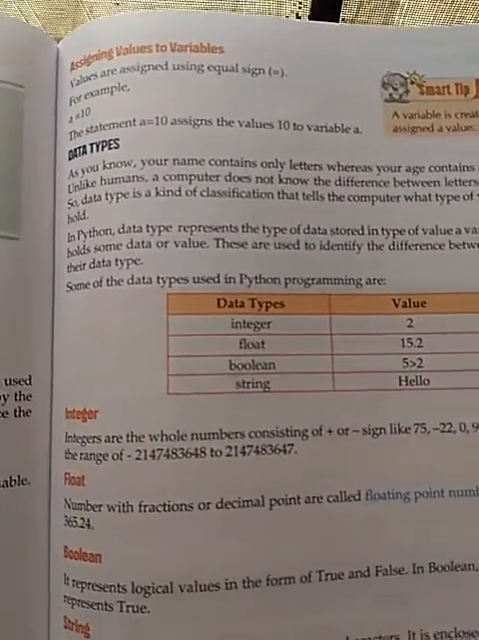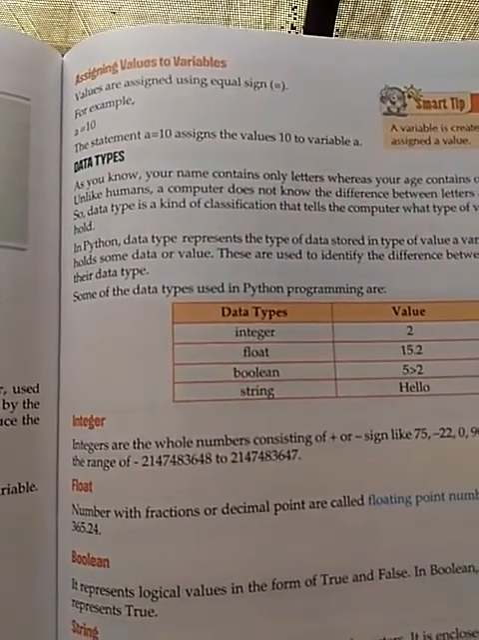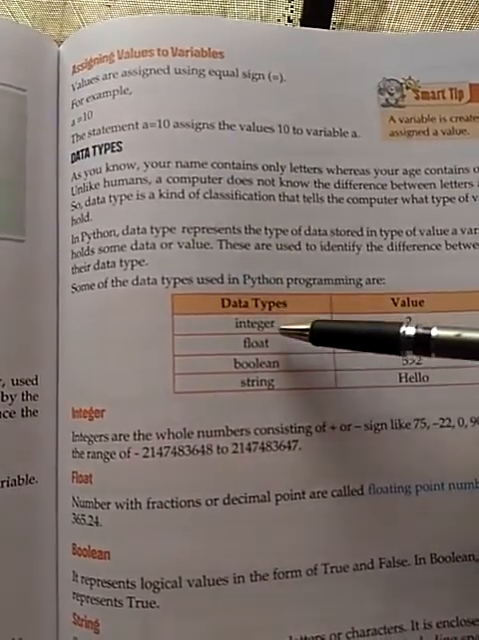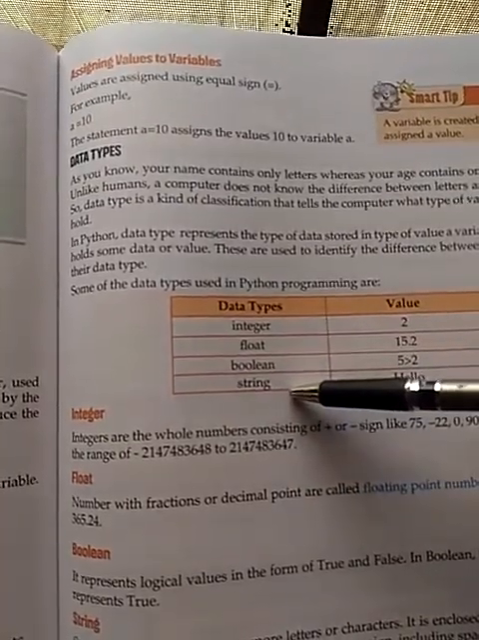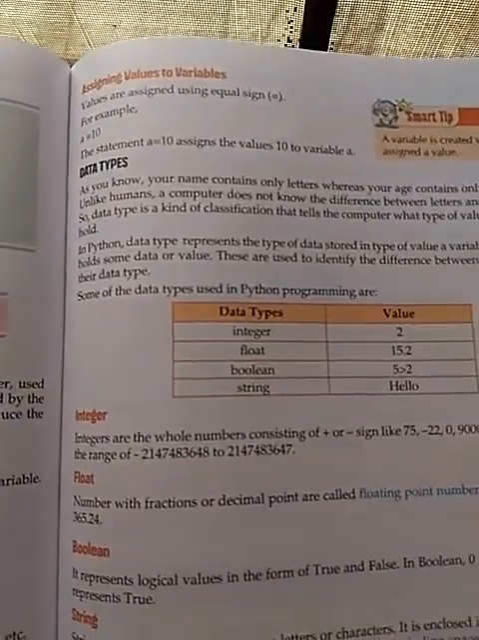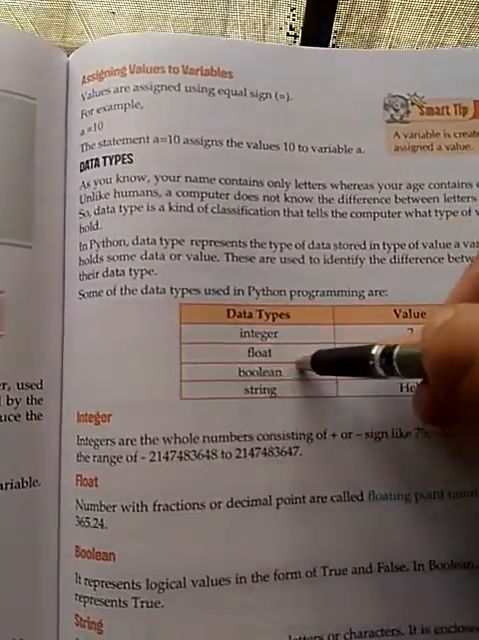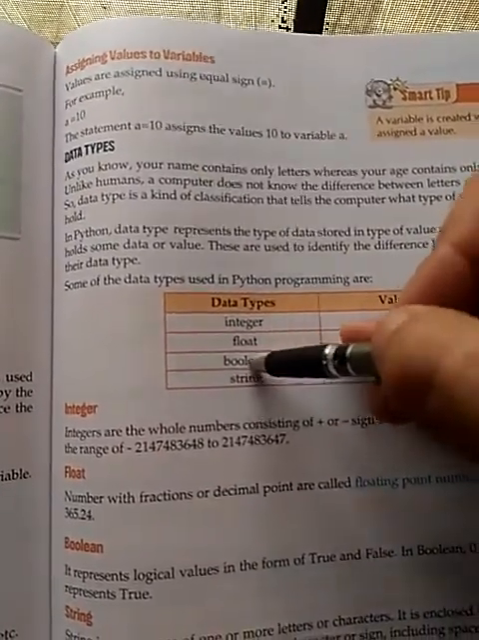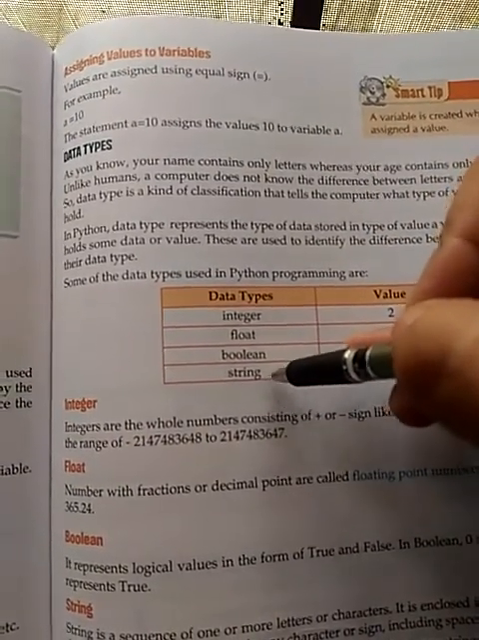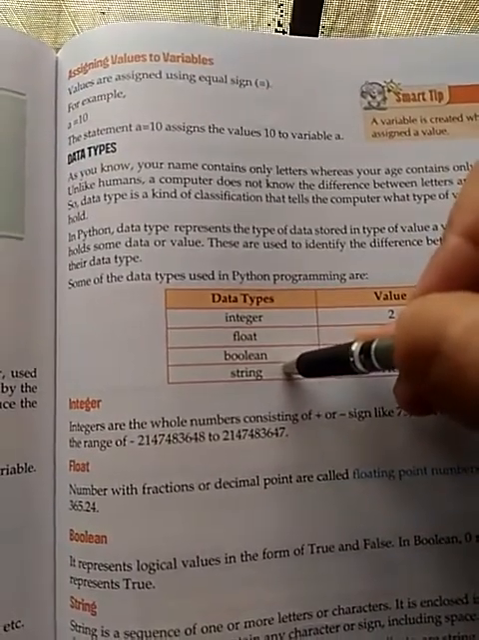Data type. Data type defines the type of data that is going to be stored in a variable. The popular data types are integer, float, boolean, string. Integer, it uses a numeric value. Float, it is used to store the decimal value. Boolean, it stores the result in the form of true or false. A string is used to store the value in the form of single quotes or double quotes or triple quotes. Means the sequence of the characters is known as string.